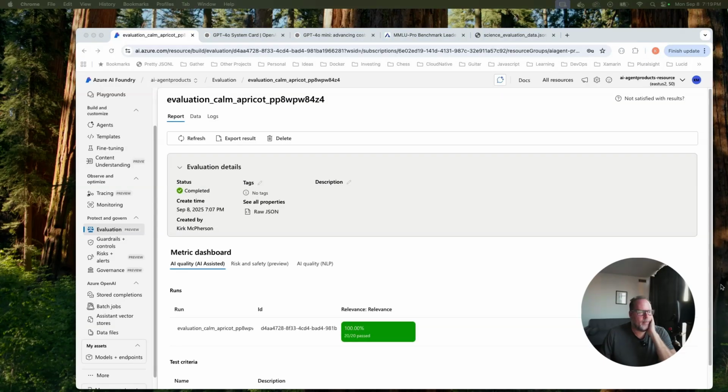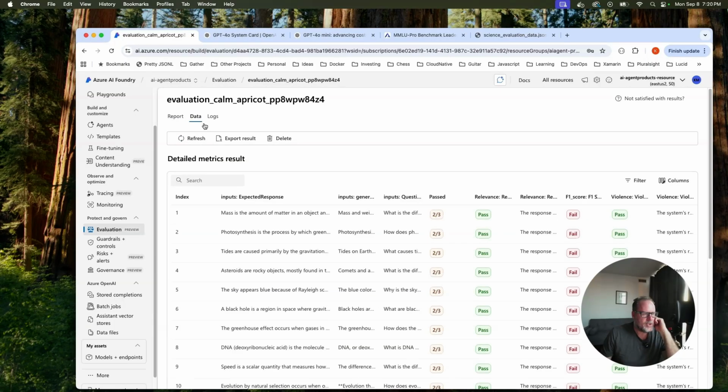Okay, that finished. And as you see, 20 out of 20 passed. It took maybe a couple of minutes to run. And again, we only have 20 questions here in our golden data set. So you can imagine you're probably going to be testing against a larger data set, so it might take a little bit longer. But let's look at the data here, and I want to show you something.